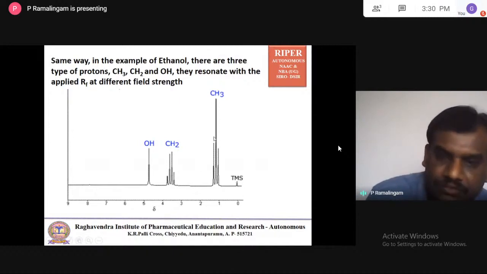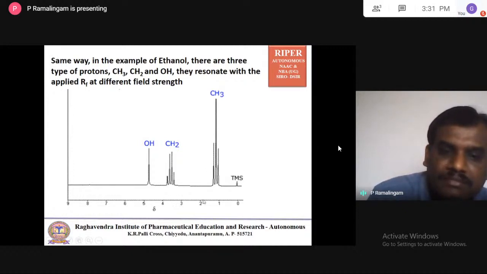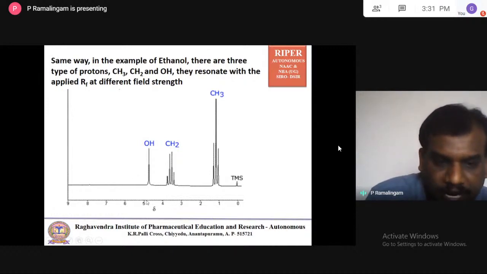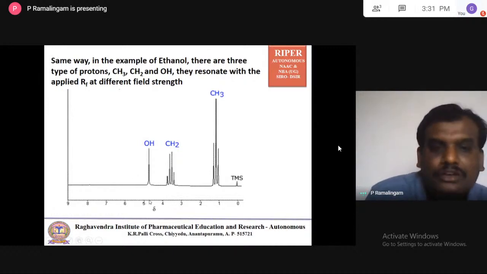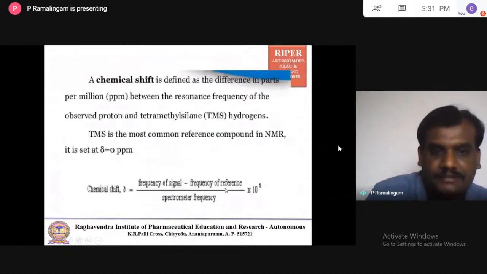Likewise, for the OH chemical shift of, say, 4.8, it is 4.8 minus 0, which is 4.8. This is the way we calculate.